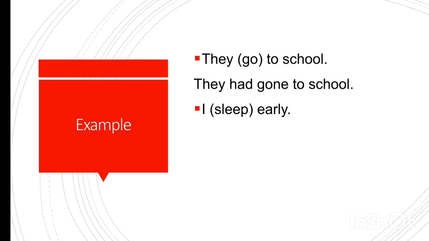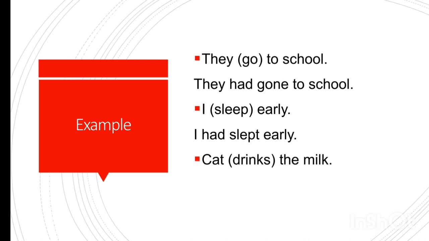I sleep early, and we are going to make it past perfect. It means I had slept early. Cat drinks the milk. Cat had drunk the milk. You will have to memorize forms of verb to excel in past perfect tense. For that I'll share the link of forms of verb in the description box as well.